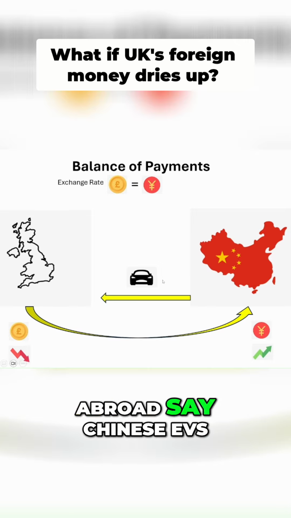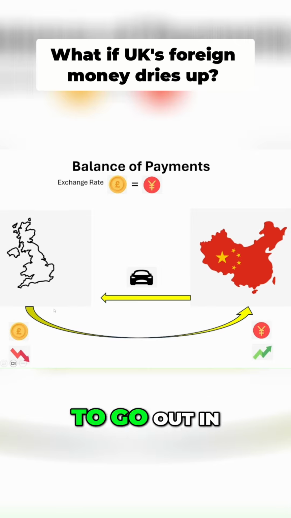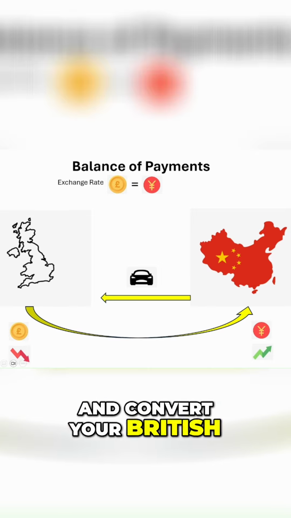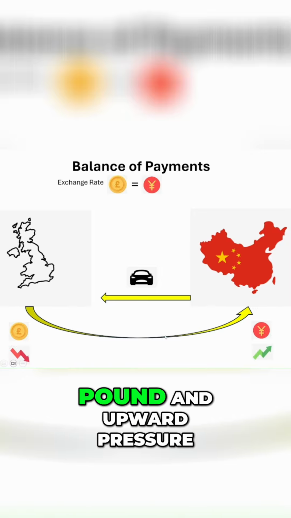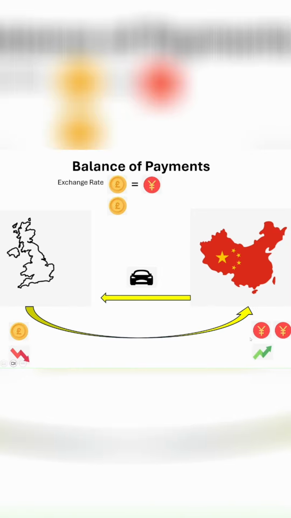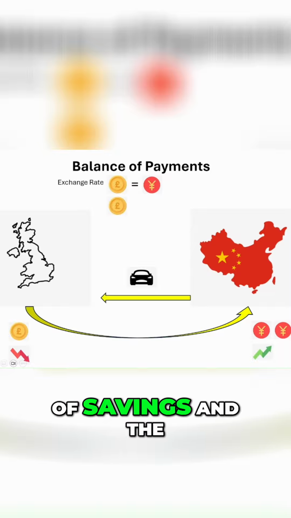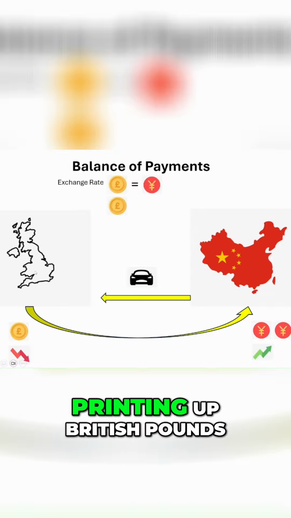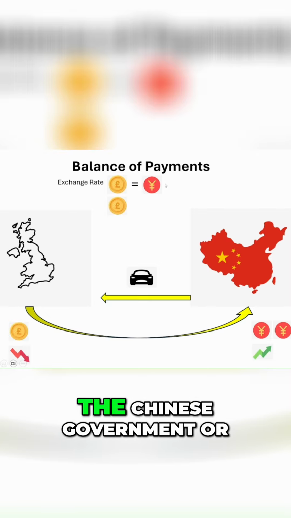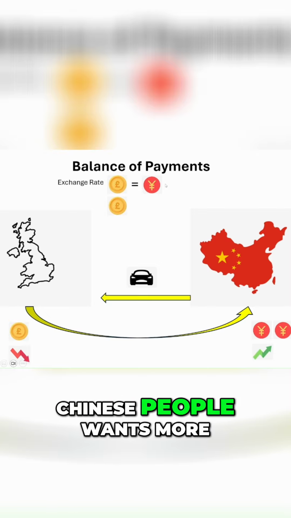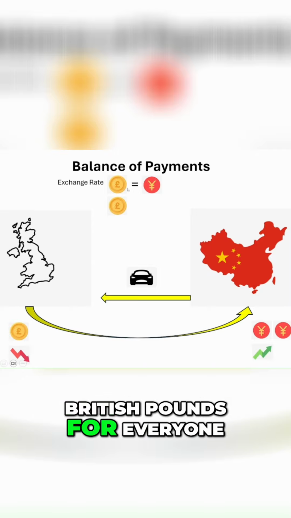want to buy things abroad, say Chinese EVs from China, you need to go out in the foreign exchange market and convert your British pounds to Chinese yuan. And what happens here is it puts downward pressure on the British pound and upward pressure on the Chinese yuan. And eventually you run out of savings, and the problem is you start printing up British pounds and very quickly starts devaluing your exchange rate, because now the Chinese government or Chinese people want more British pounds for every yuan.